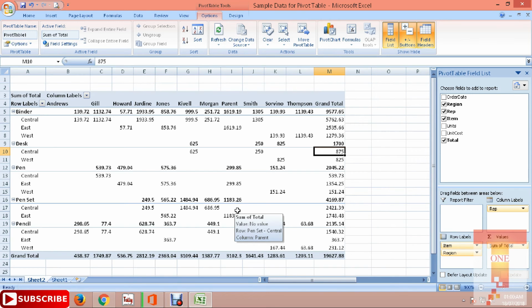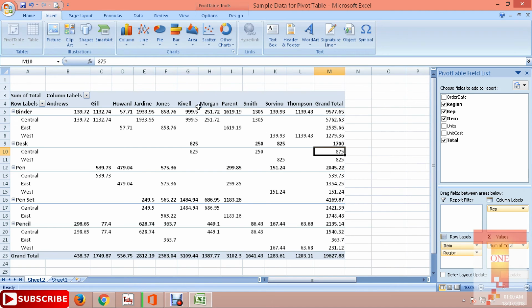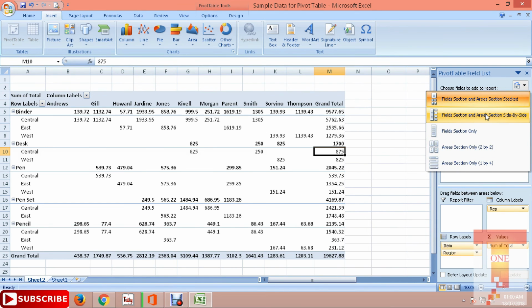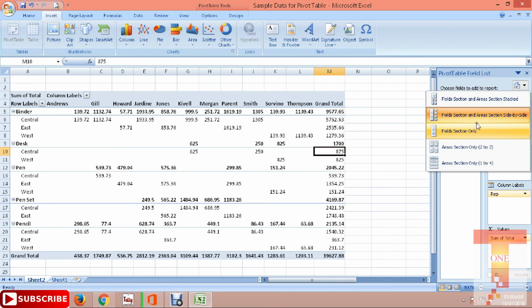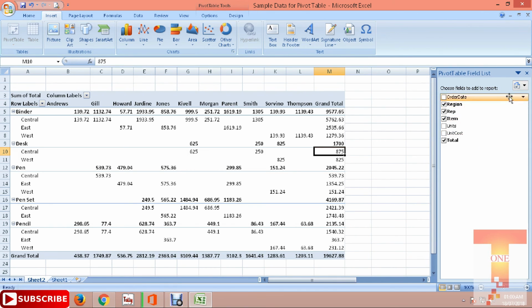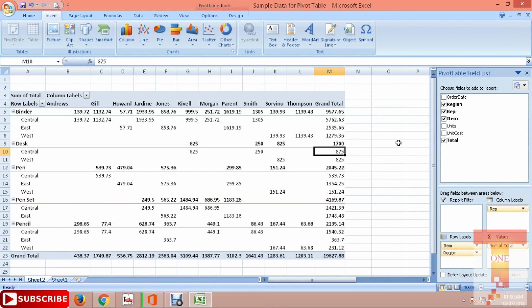It is a very easy feature. You just need to go to Insert, then click on PivotTable. The data gets selected, the pop-up message appears, and you can create the pivot table. If you want to change anything, you can click on this, and you can also change the fields as well. So this way you can use the pivot table.